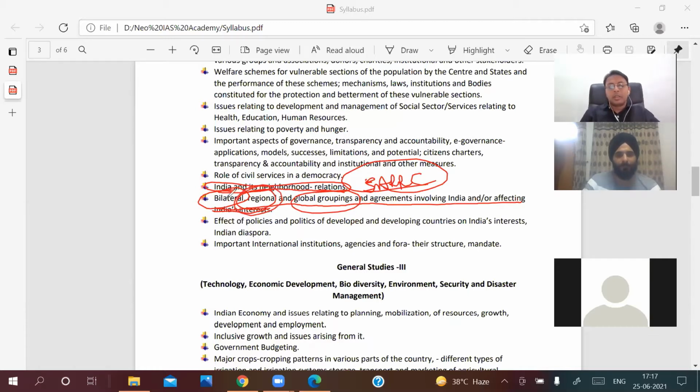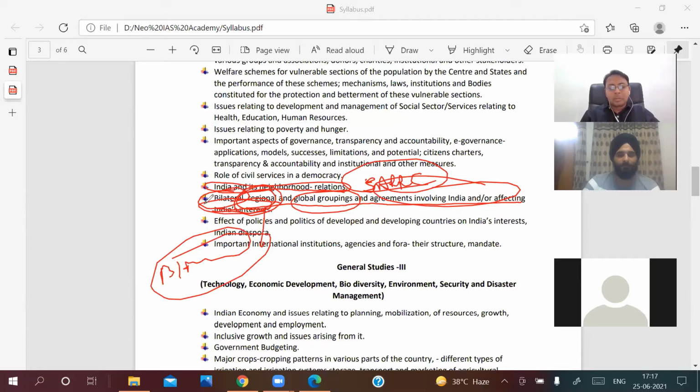Regional groupings include SAARC and others like BIMSTEC, right? And apart from that, agreements and all these things.